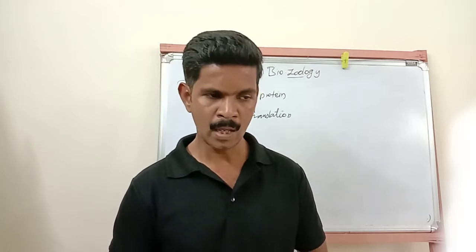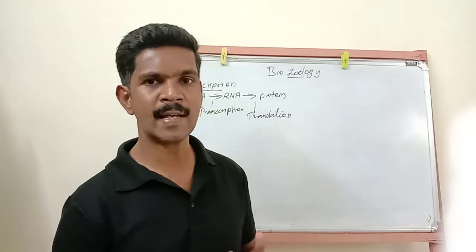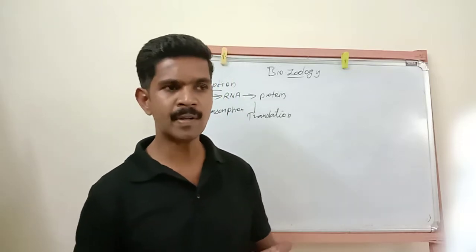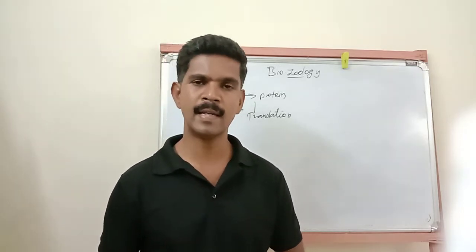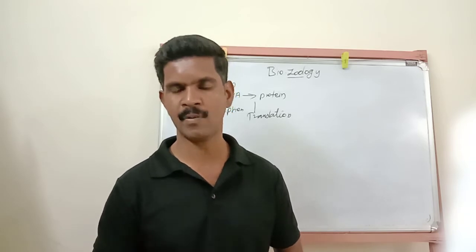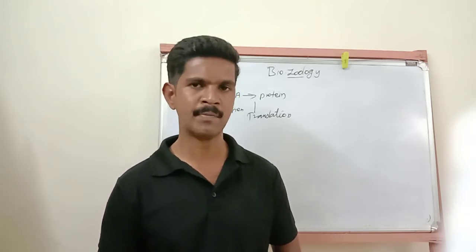Then for the transcription process, first the double helix DNA molecule should be pulled apart temporarily for a short period. So listen very carefully.